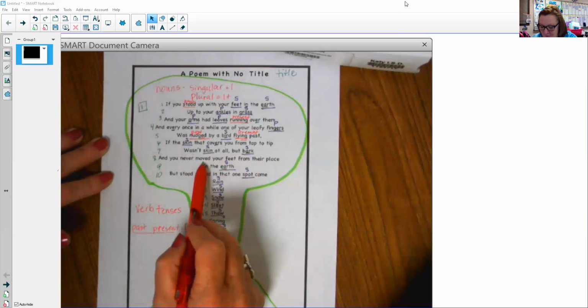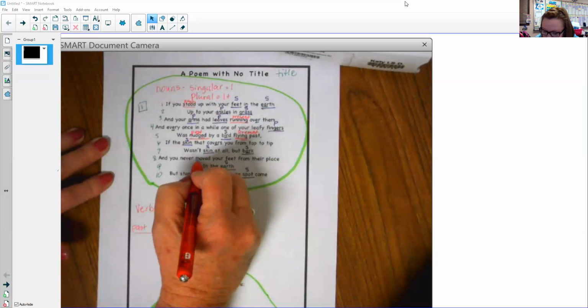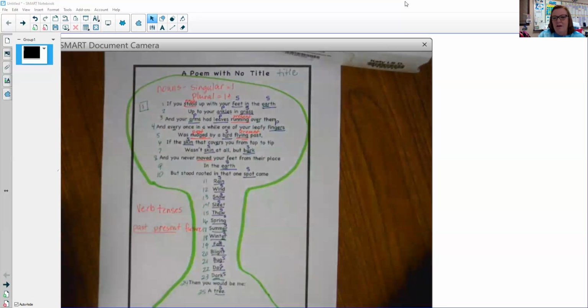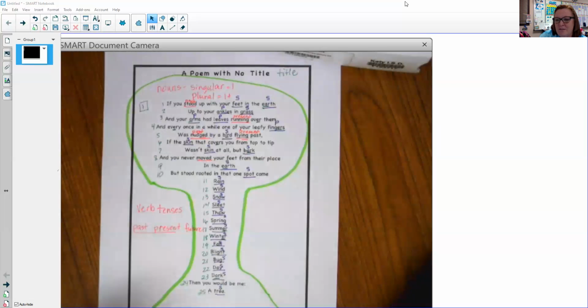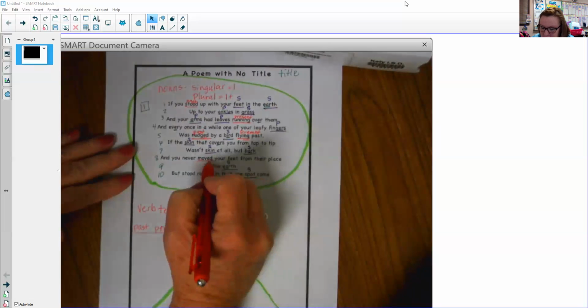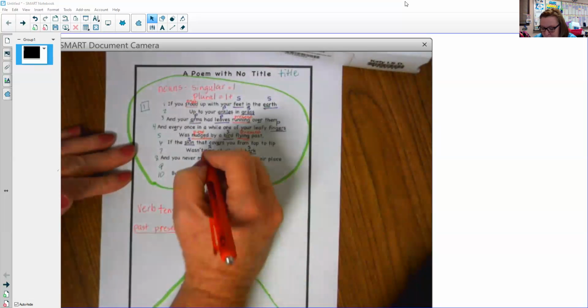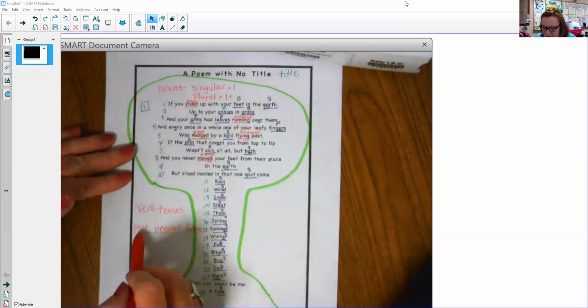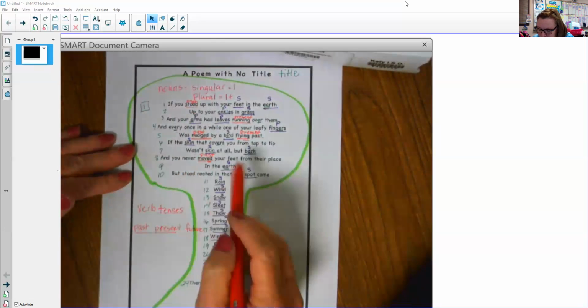You're right, moved is a verb because I can show you how I move something. I can pick something up and move it. So that's telling me that is a verb because it's something I can actually do. But I see that ED again. That ED is going to tell me that it is a past tense verb. Past tense means it already happened.